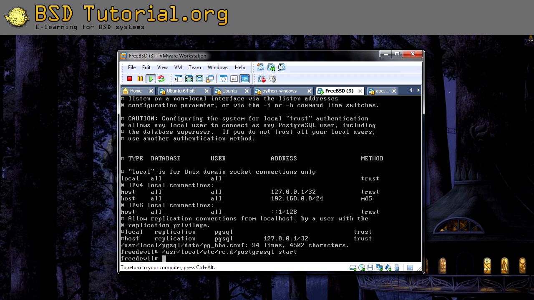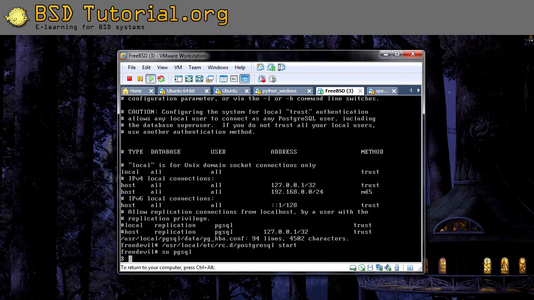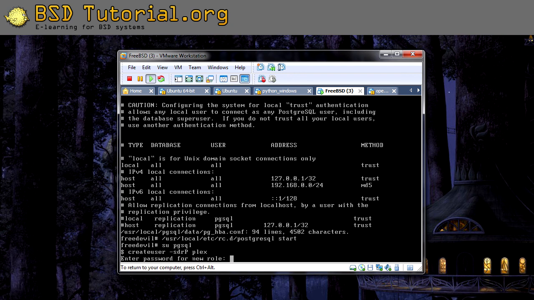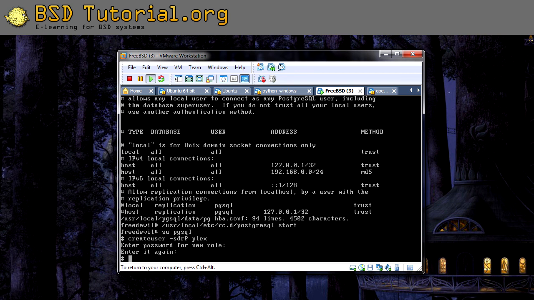Now we need to create our user. You can do like this, for example: su pgsql. And when you're this user, you just type createuser -sdrP. Then you select the username. In my case I'm going to call it Plex. And I want to create a password here. Perfect. Now I just need to exit.